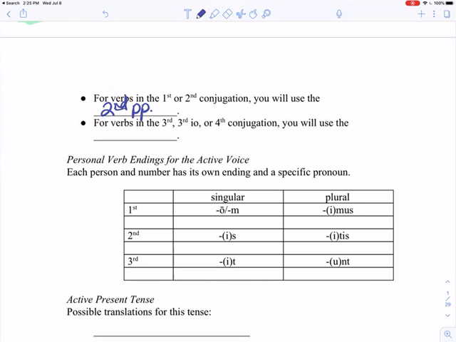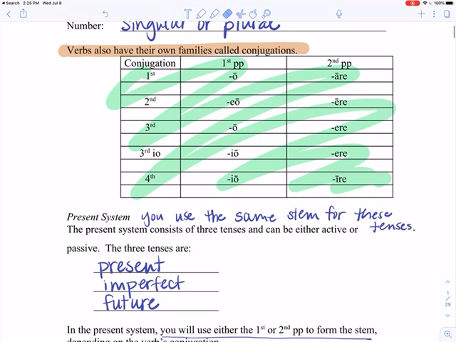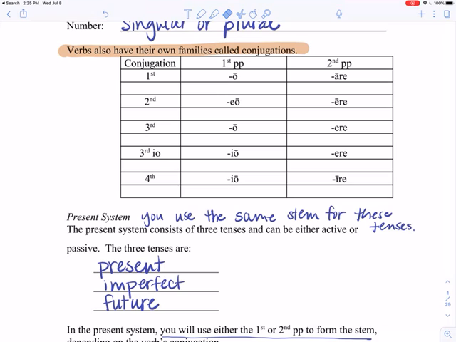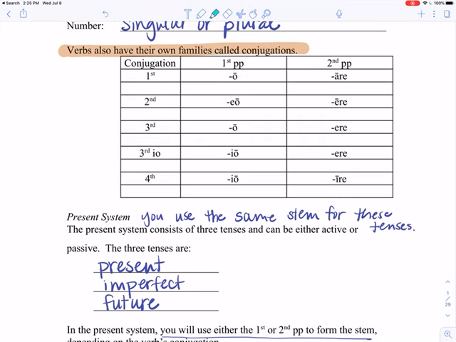So for a minute, let's scroll back up. I'm going to scroll back up, and I want to specifically highlight the conjugations we're going to be learning about today. We're going to be learning about first and second, okay? Now, a first conjugation verb will end in O in the first principal part and ARE in the second principal part.